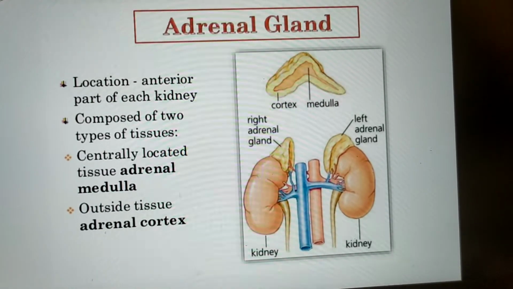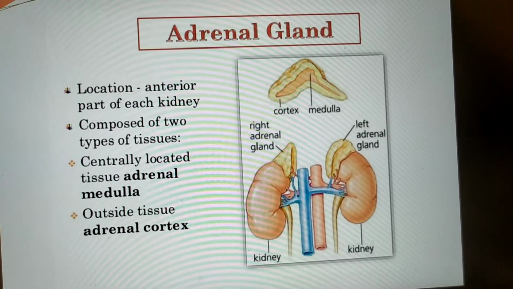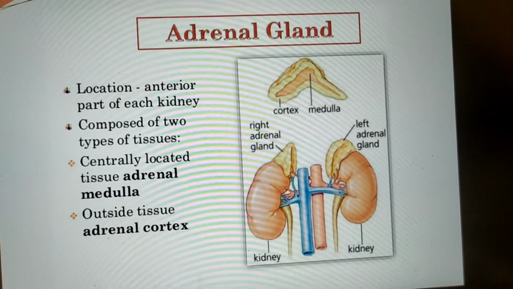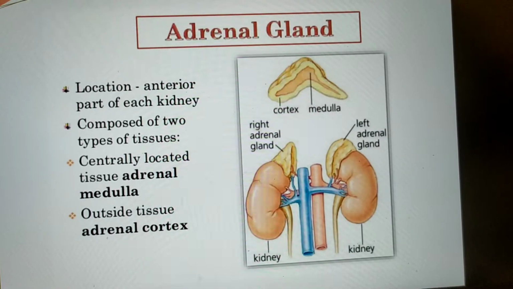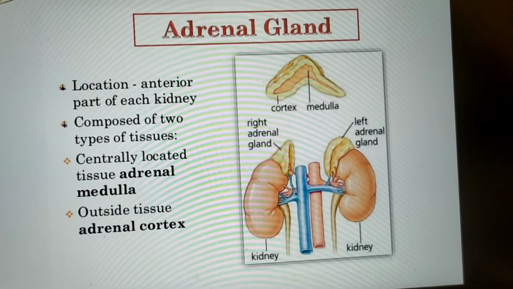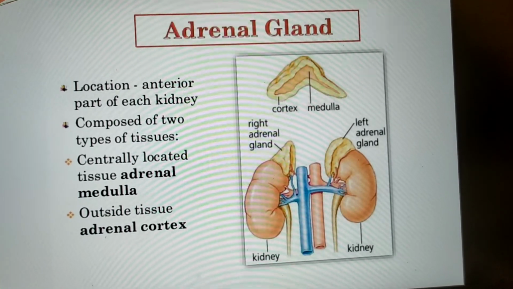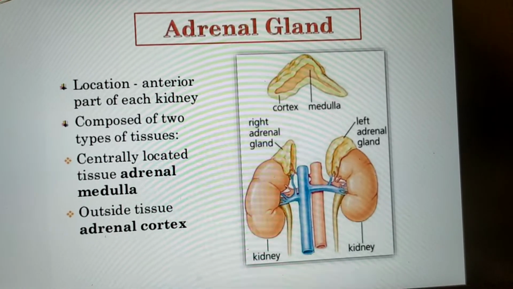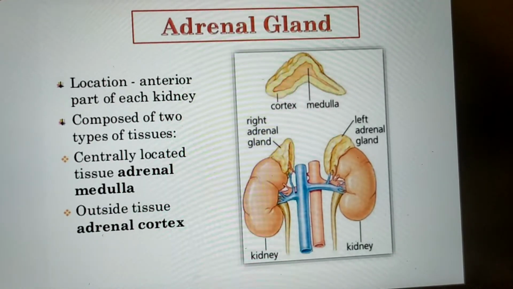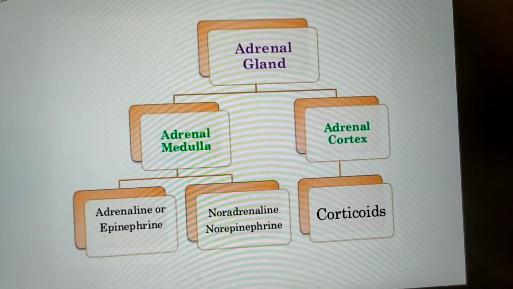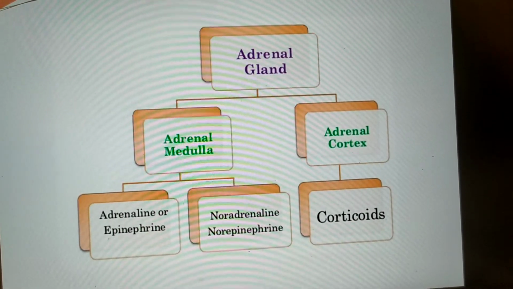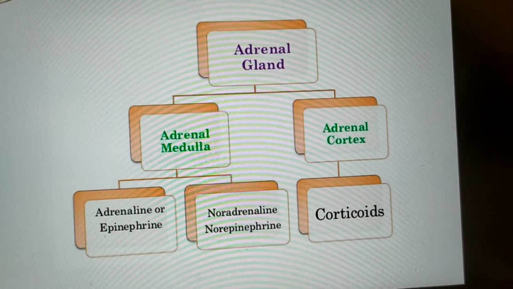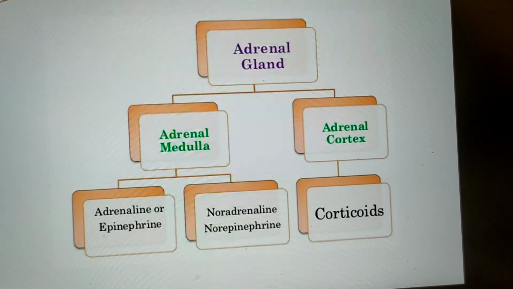Next is adrenal gland. It is located at the anterior part of each kidney. It is composed of two types of tissues, adrenal medulla, centrally located, and outer tissue is adrenal cortex. When we had discussed the structure of kidney, you had gone through these terms, cortex and medulla. So, adrenal medulla secretes epinephrine and adrenaline hormones and noradrenaline, norepinephrine hormones.